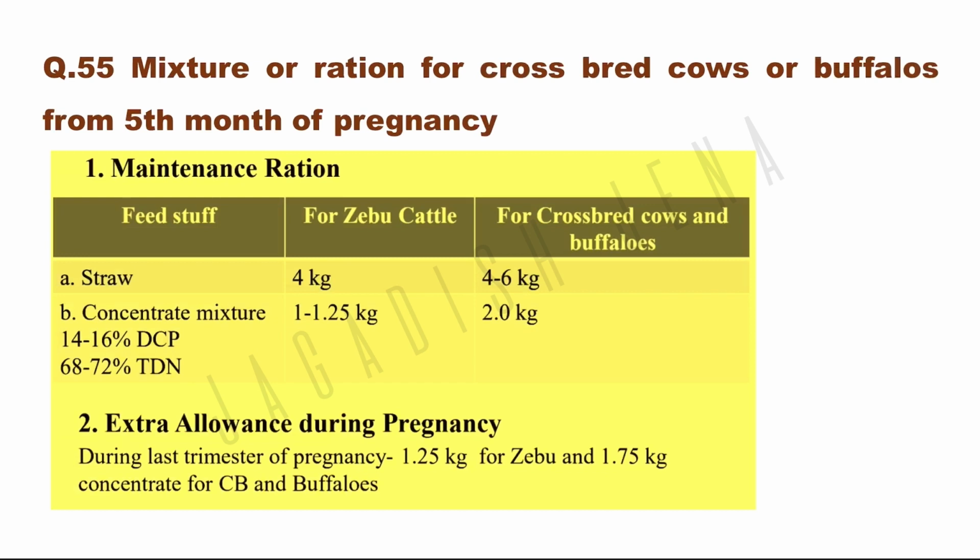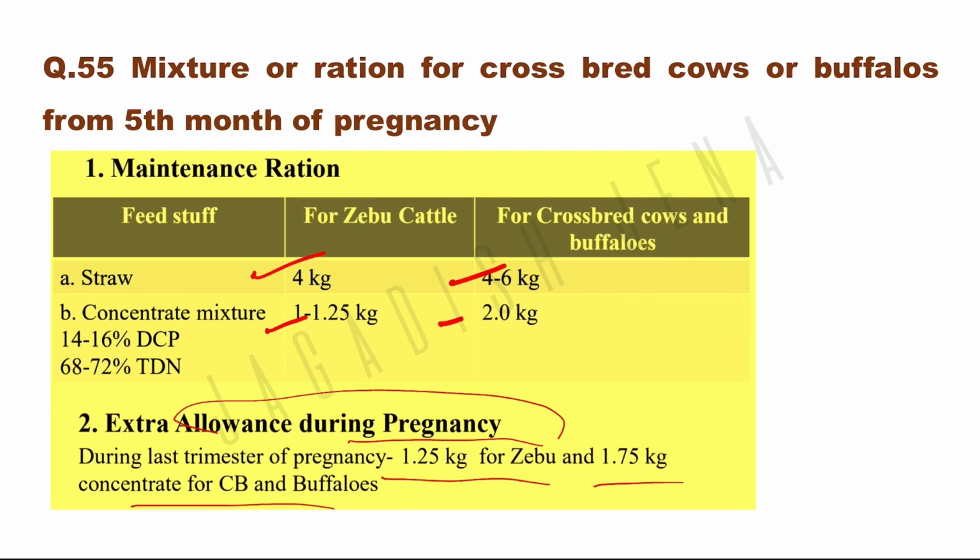Mixture or ration for crossbred cows or buffalo from 5th month of pregnancy. According to pregnancy or maybe according to the situation of the cow or buffalo, their breeds, their feeding process differs. Their जो mixture और ration होता है उनका differ होता है, feed differ होता है. So maintenance ration जो होता है वहाँ पे straw 4 kg यूज होता है and concentrated mixture 1 to 1.25 kg यूज होता है for cattle. And 4 to 6 kg straw and 2 kg concentrate यूज होता है for crossbreed cow and buffalo. But extra allowance during pregnancy के टाइम extra allowance जो है around 1.25 kg for zebu and 1.75 kg concentrate for crossbreed and buffaloes दिया जाता है extra.